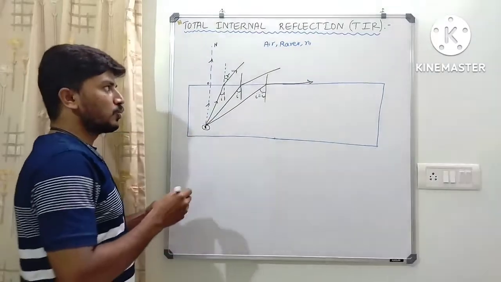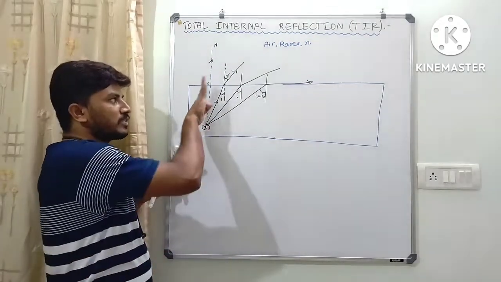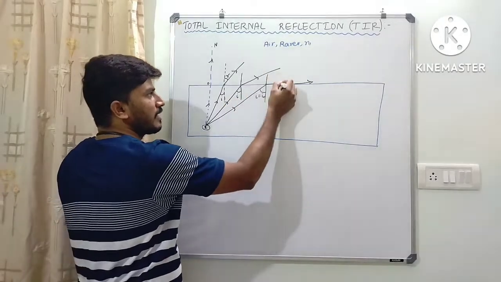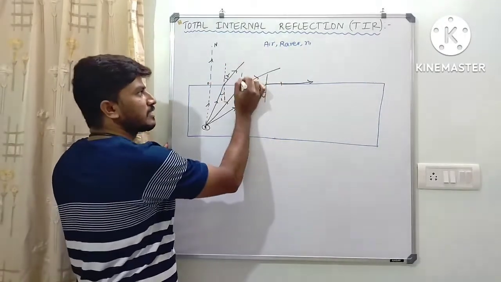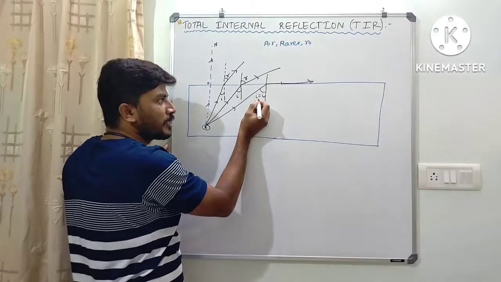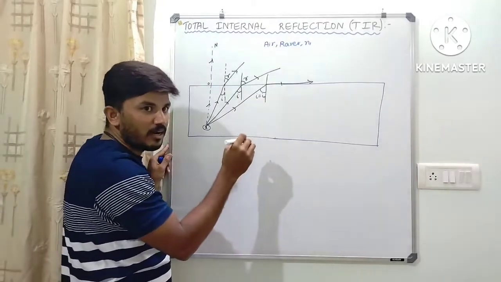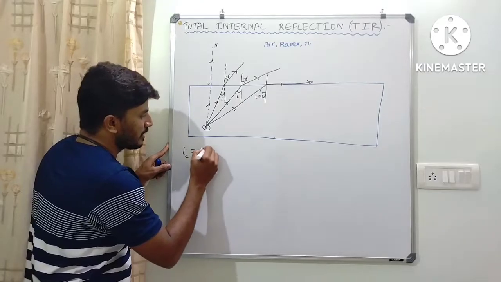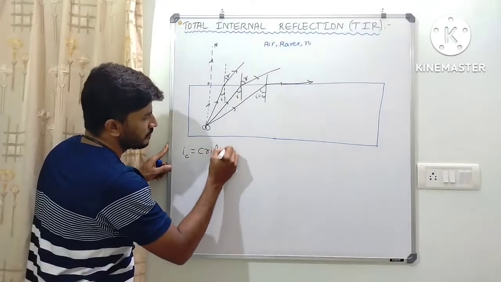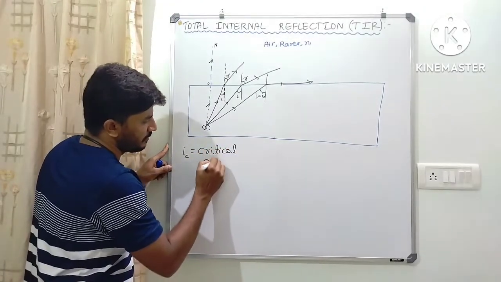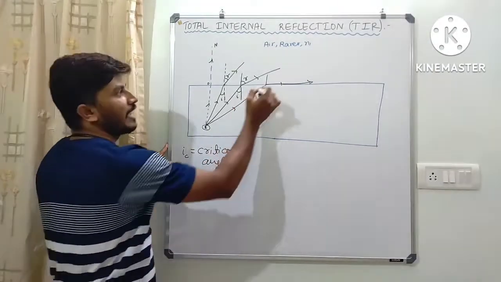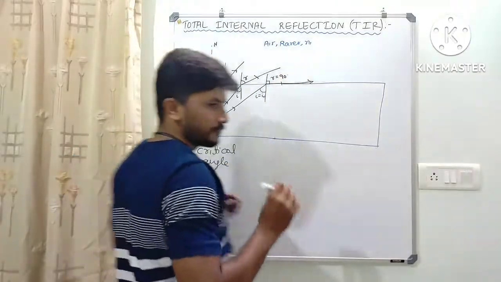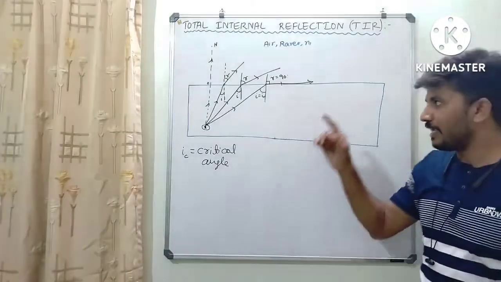So if the angle of incidence increases, then the angle of refraction also increases. And at one particular angle of incidence called the critical angle, where i_c is the critical angle, the angle of refraction r is equal to 90 degrees.